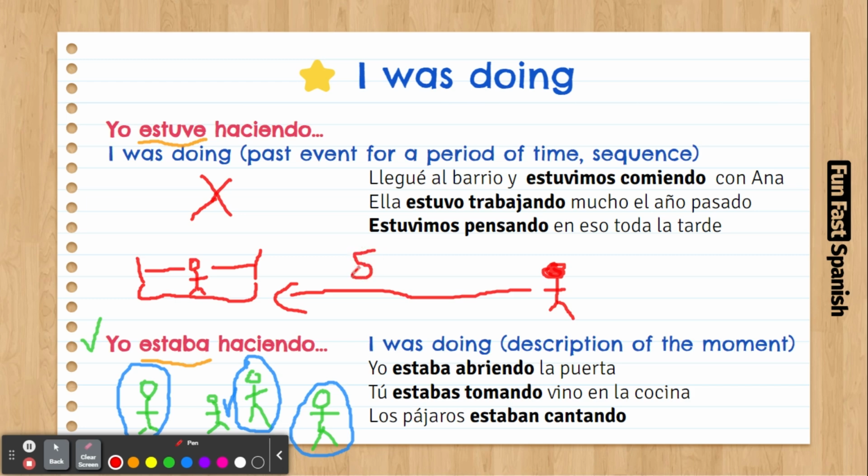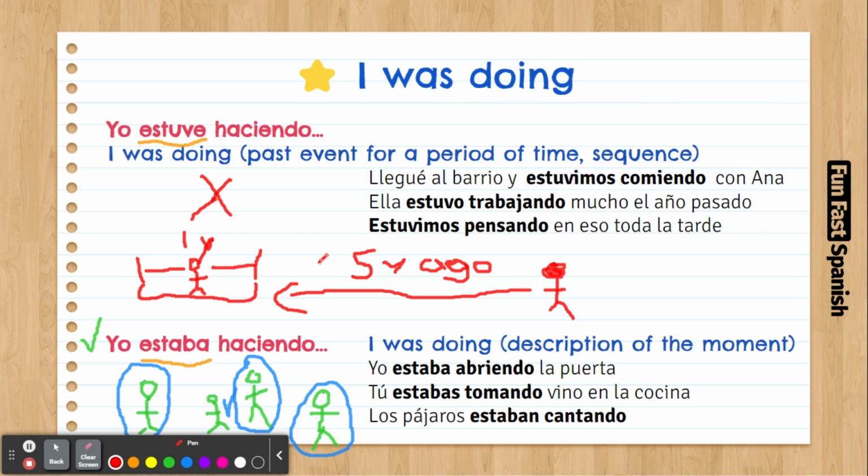So 5 years ago you were doing something, and that's how you use this tense. And also, this thing lasted 1 year, so it's two different times. The action lasted 1 year, but it was 5 years ago. This is just an example. You can say, Last week I was studying Spanish on Sunday, like la semana pasada estuve estudiando español el domingo.